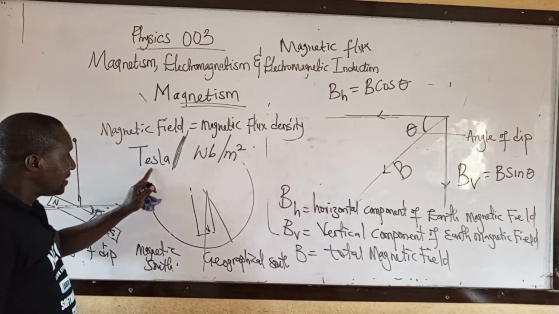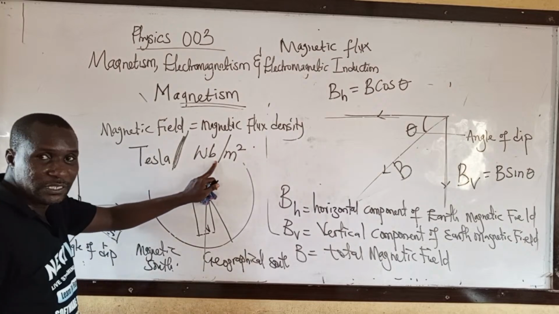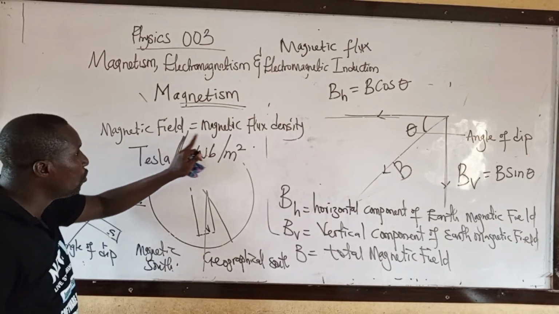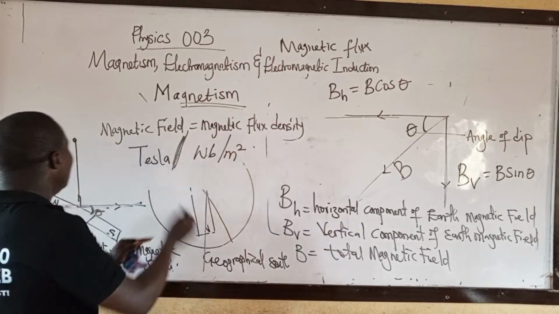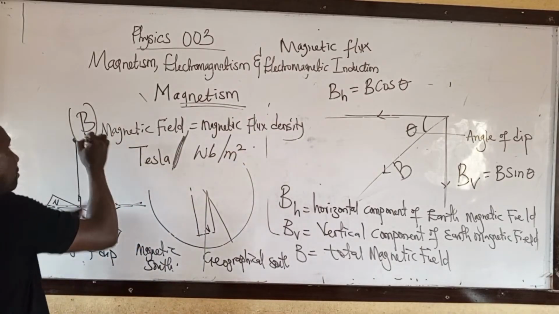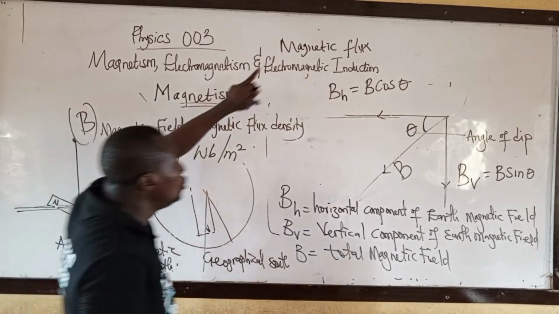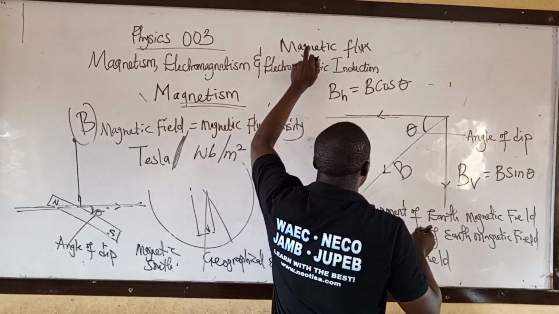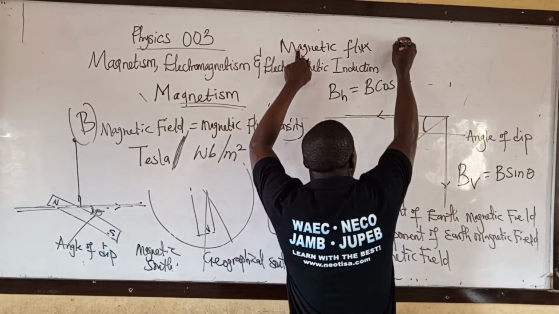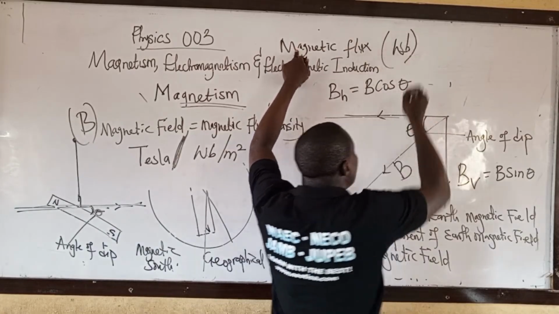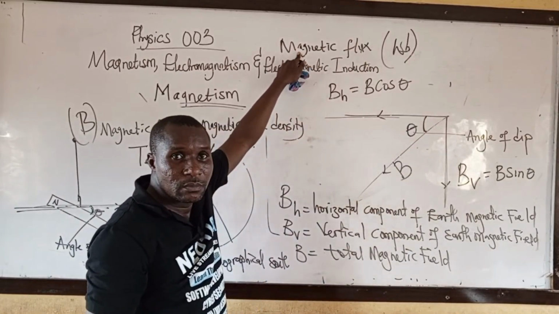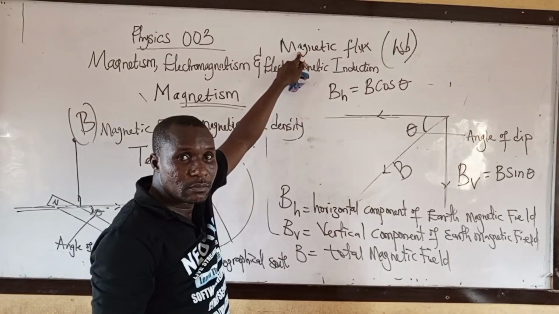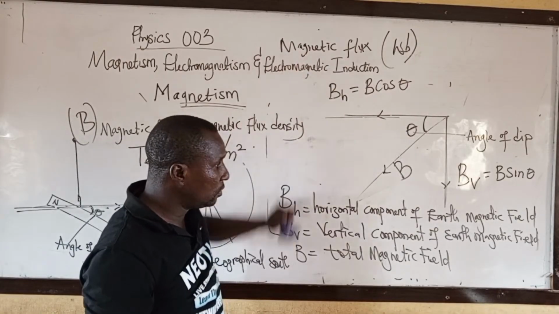That is magnetic field, or magnetic flux density, and the symbol is capital B. The unit of magnetic flux is the Weber. 2020, take note of that.